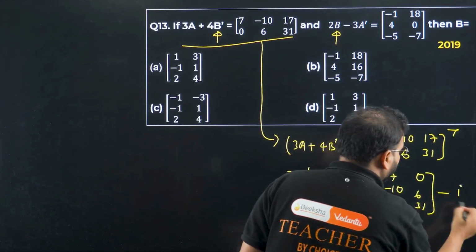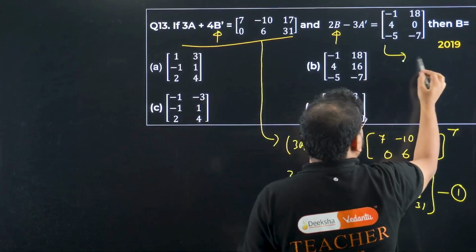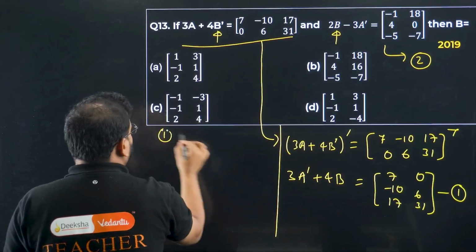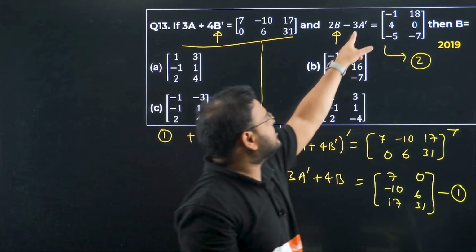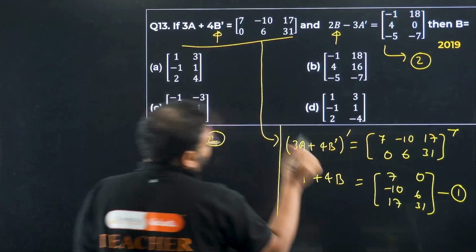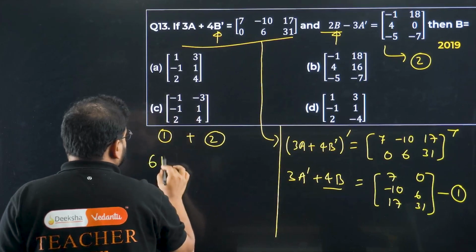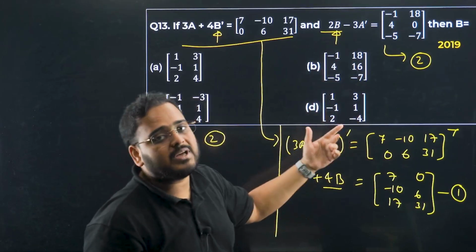My equation number 1. Add this equation to this equation. Let's call this equation number 2. Add 1 and 2. What are you going to get? 3A dash over here minus 3A dash. Adding it gets cancelled. So that is gone. 4B plus 2B. How much is that? 6B. Please check. 3A dash minus 3A dash is gone. 4B plus 2B is 6B.